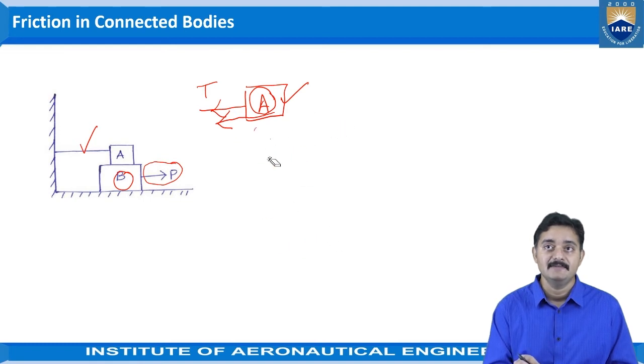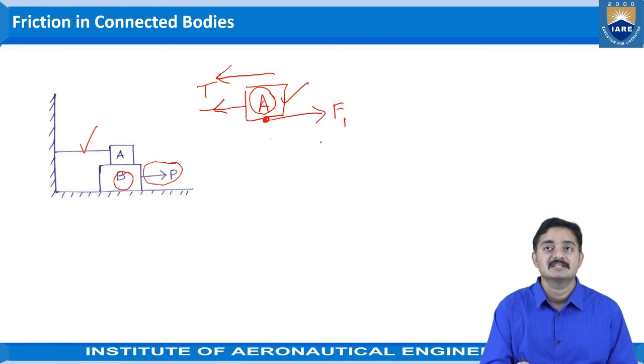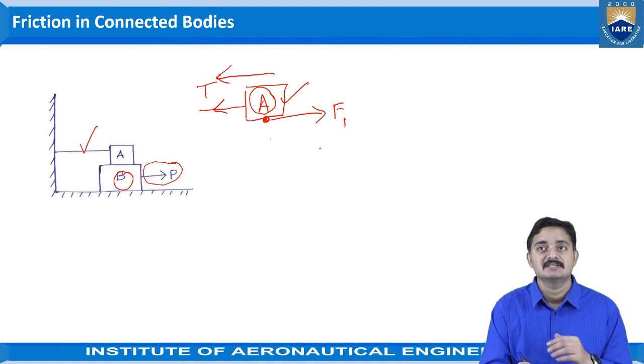As this block A is trying to move towards the left side, what we have seen here is that the frictional force will always be acting towards the right side. Okay, we can consider that frictional force as acting towards the right side.